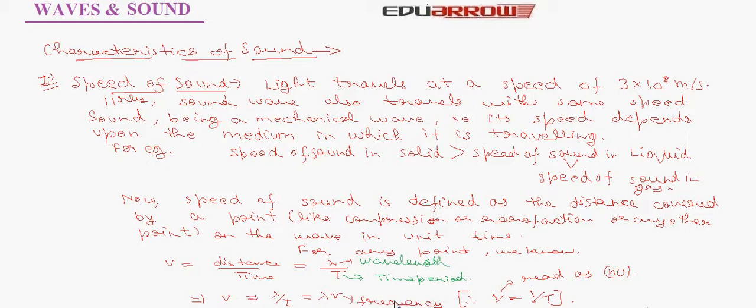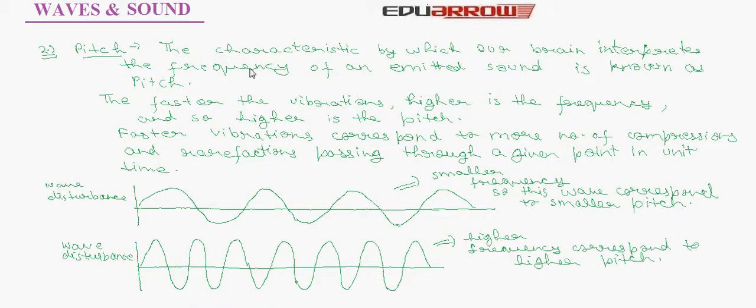Now let us understand another characteristic of sound, that is pitch. The characteristic by which our brain interprets frequency of an emitted sound is known as pitch. The faster the vibration, higher is the frequency, and so higher is the pitch. Faster vibrations correspond to a number of compressions and rarefactions passing through a given point in unit time. Considering the below two diagrams, in the first diagram, the frequency of the wave is smaller, so this wave corresponds to smaller pitch. In the second diagram, the frequency is higher, so is the pitch.